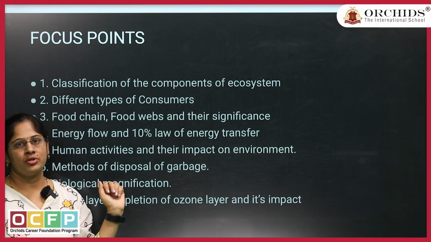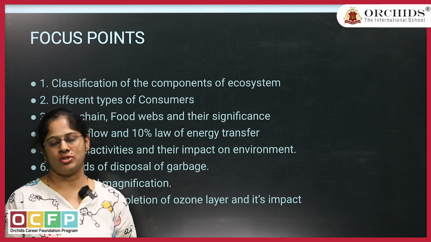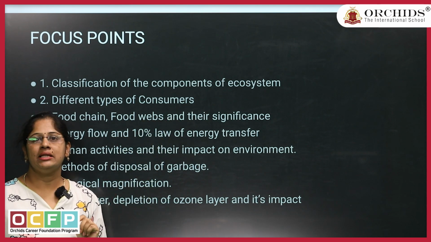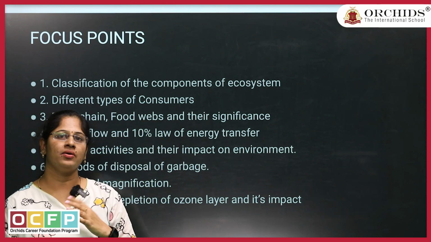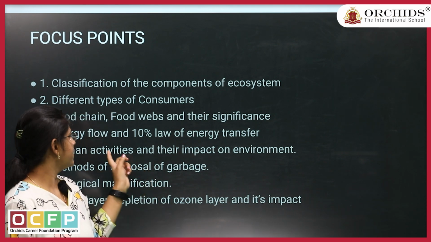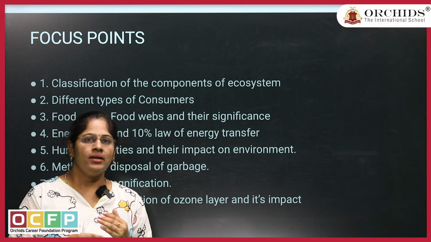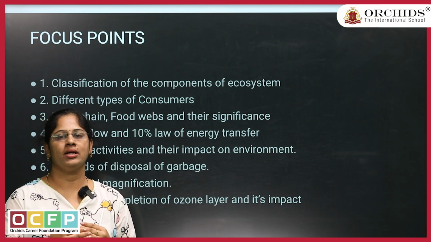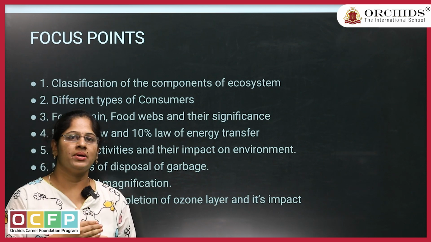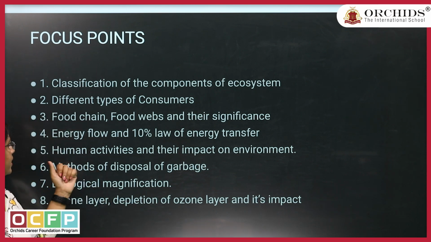Next one is about food chain. Different types of food chains, means examples of various food chains. Then food web, again examples of those food webs. Then significance, means if any of the organisms is taken out from the food chain or food web, how it is going to affect the entire food web. Next thing is about energy flow and 10% of energy flow. When we move ahead from one trophic level to another trophic level, 10% of the energy will be transferred from one trophic level to another. That is about the 10% law.